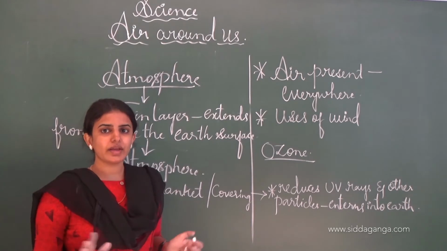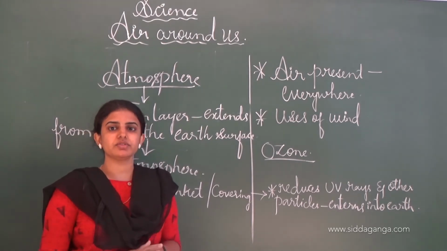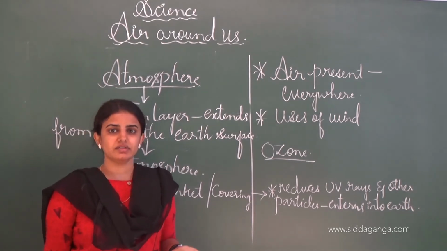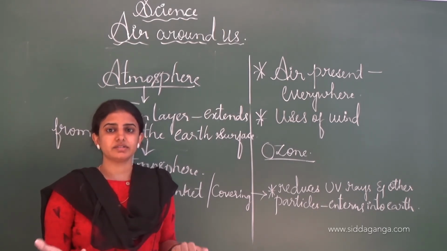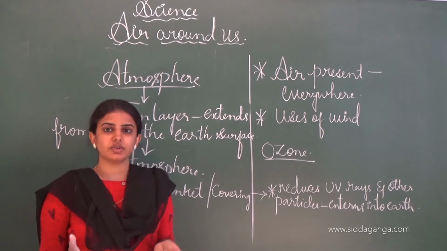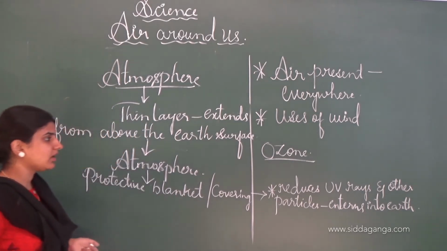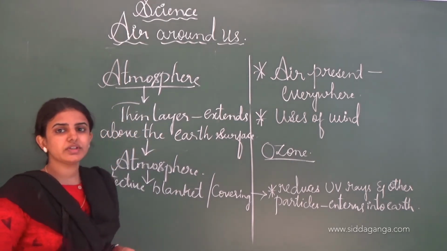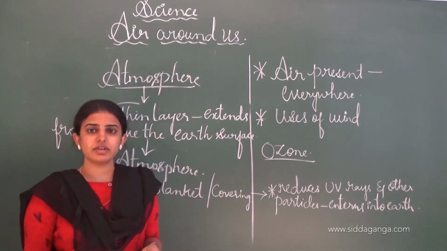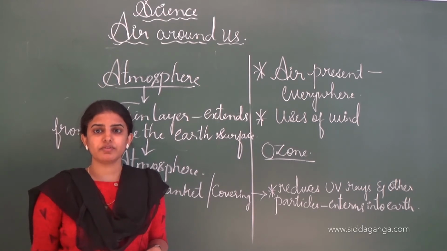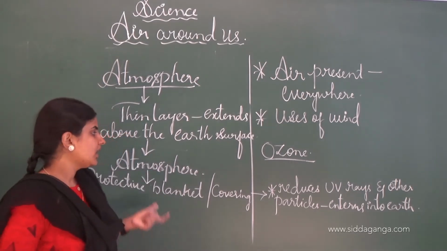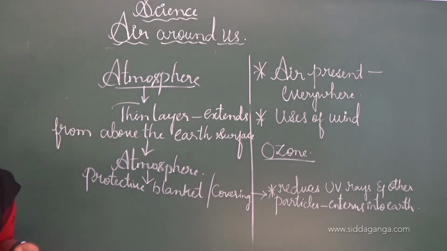If the ozone layer is not there, we would have many disorders, diseases and skin allergies. Different disorders and diseases would be caused in all living organisms, not only human beings. It adversely affects plants as well as animals, and sometimes also aquatic life. This is all about the atmosphere.